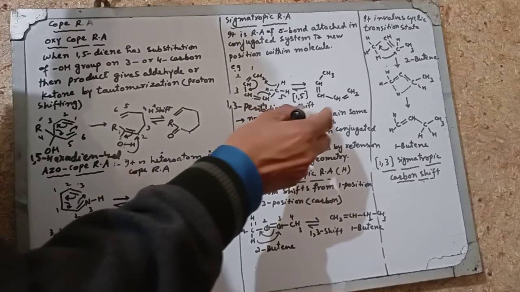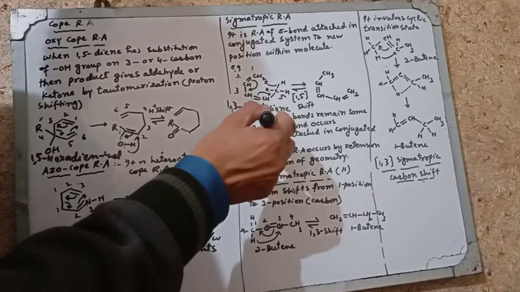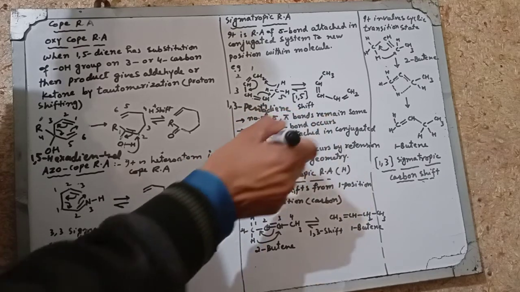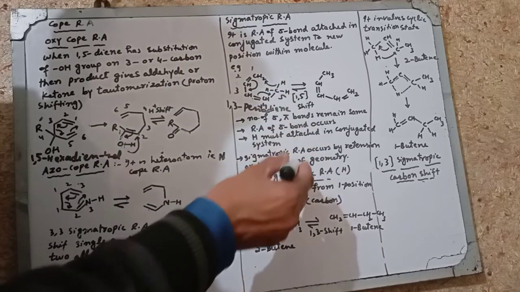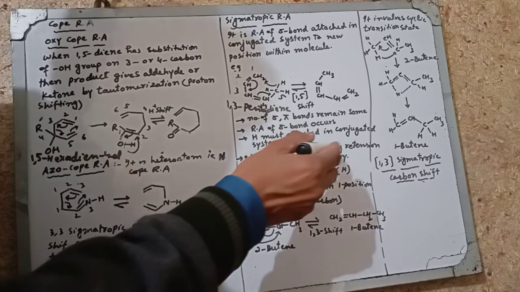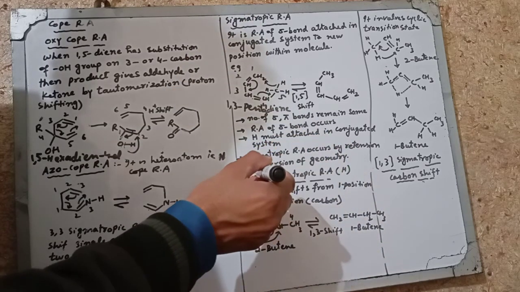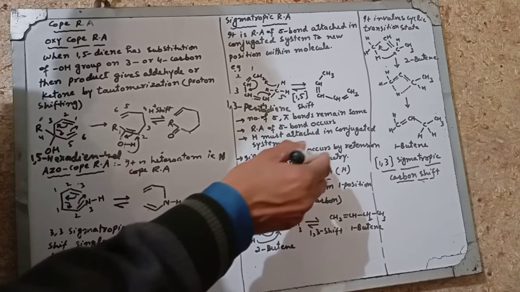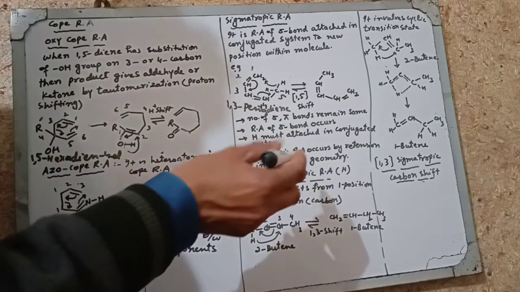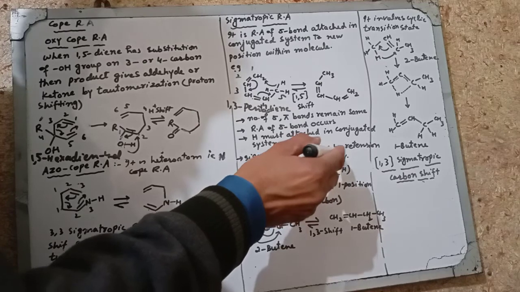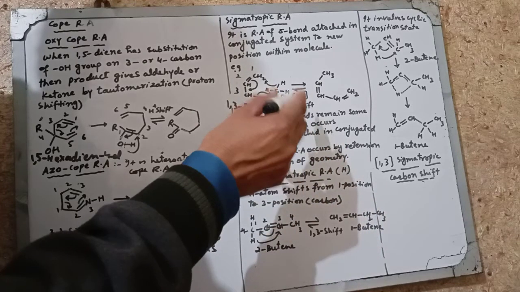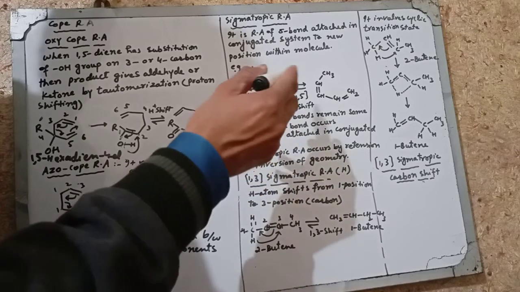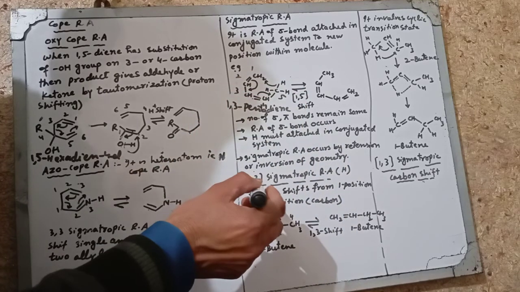The number of sigma and pi bonds remains the same. Rearrangement of a sigma bond occurs. Hydrogen must be attached in the conjugated system to show the sigmatropic rearrangement. Sigmatropic rearrangement occurs by retention or inversion of configuration. It involves the three-dimensional geometry. Retention or inversion of configuration occurs. It depends upon the configuration, the spatial arrangement of the carbon and hydrogen atoms.